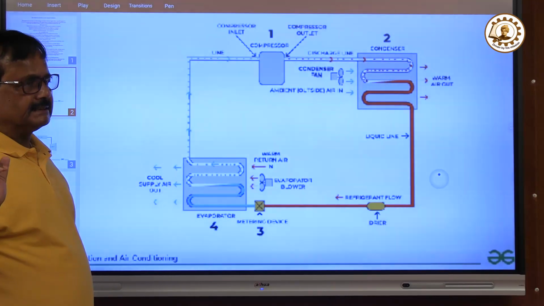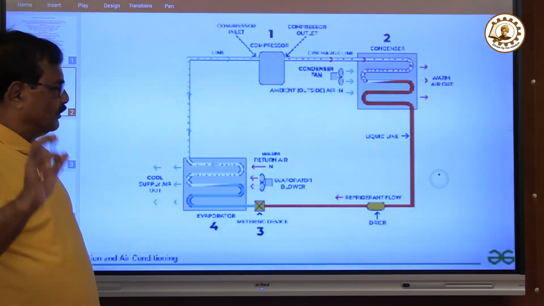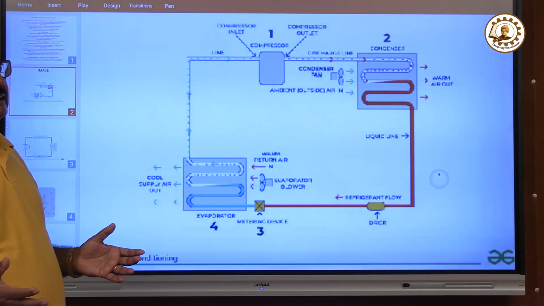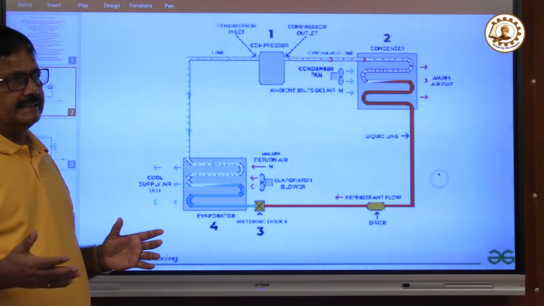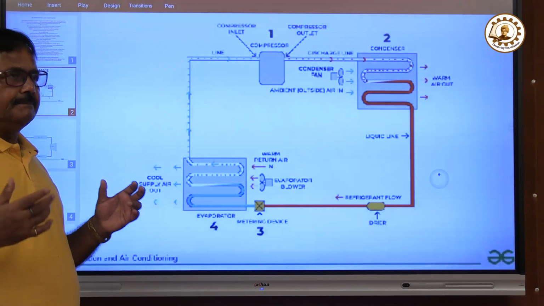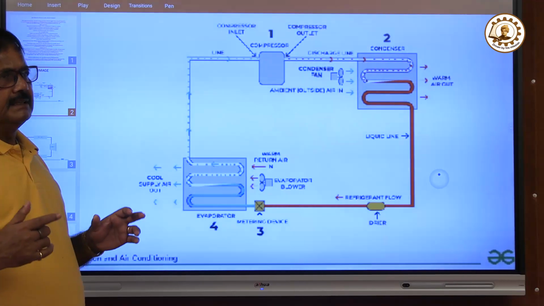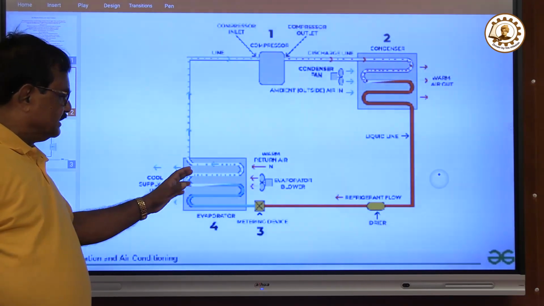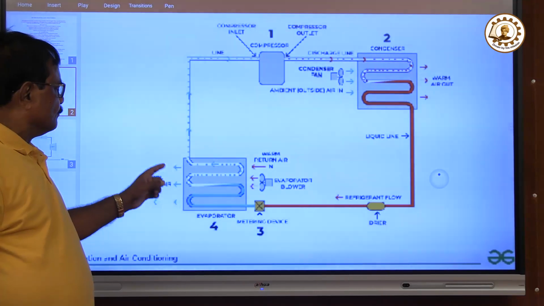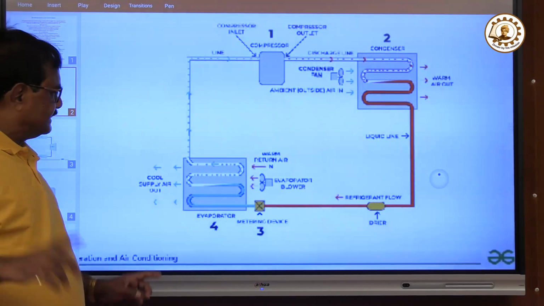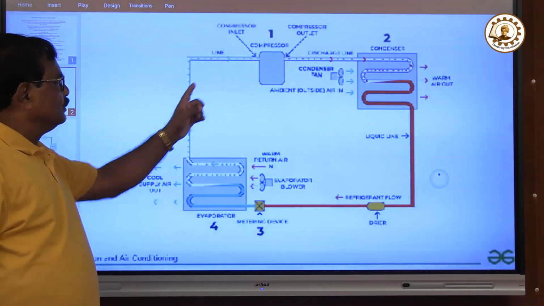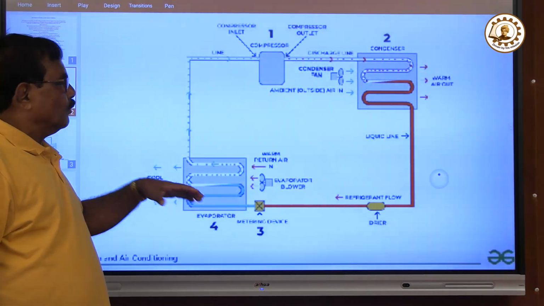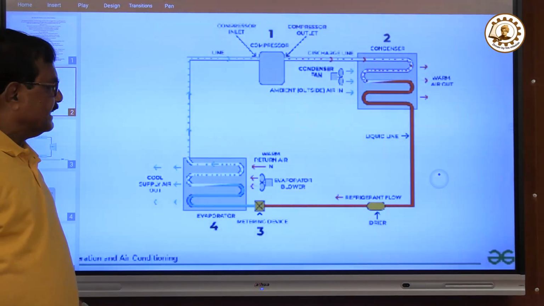Suppose your ambient condition, meaning atmospheric condition, is 40 degrees and you need 24 degrees. It is seen that 24 degrees centigrade temperature and 55 to 65 percent relative humidity keeps us pleasant, so as a standard we maintain it. So if outside is 40 degrees centigrade and you need 24 degrees centigrade, we will use a machine that is air conditioning. This air conditioning machine we will study in the laboratory in the next phase.